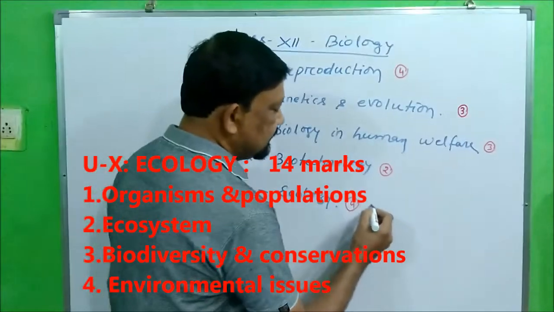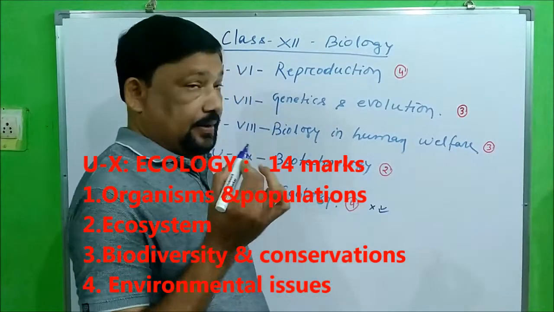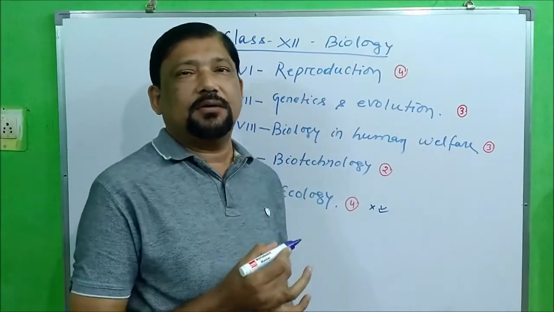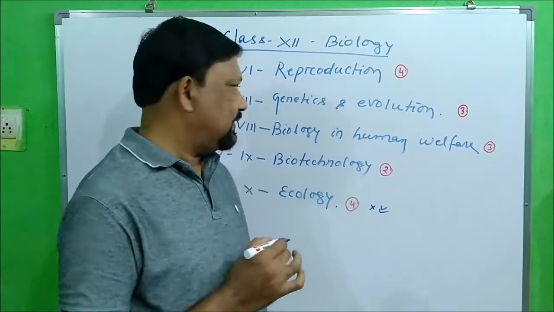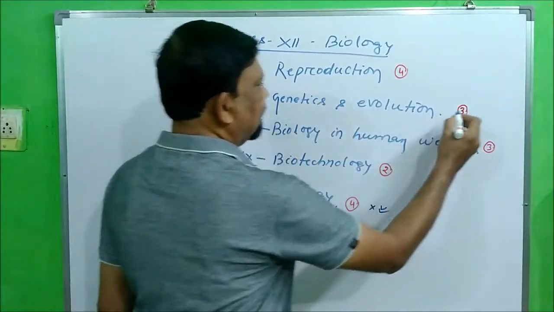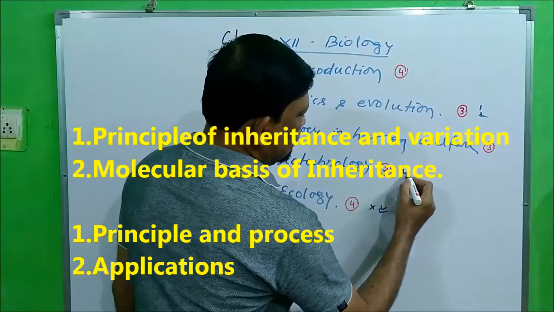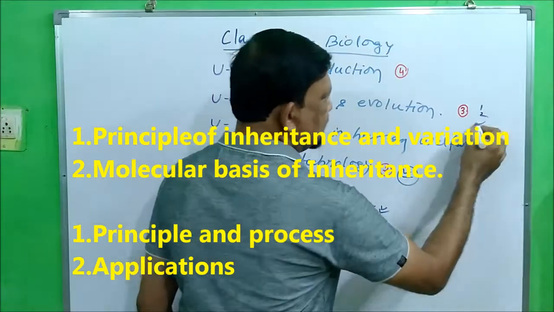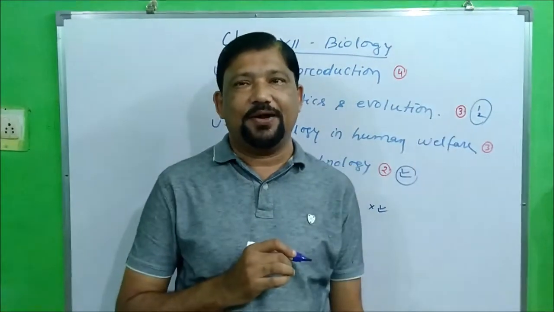The easiest chapter is ecology. And the most valuable topics, at the micro and molecular levels, are here. Here the first 2 chapters and these 2 chapters. If you have mastery of these 4 chapters, then you are a genius in biology.